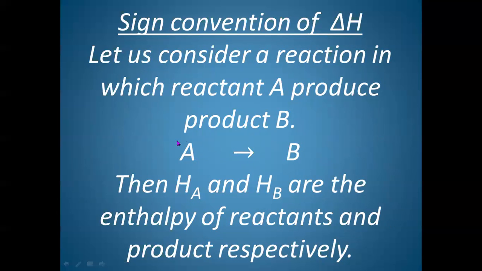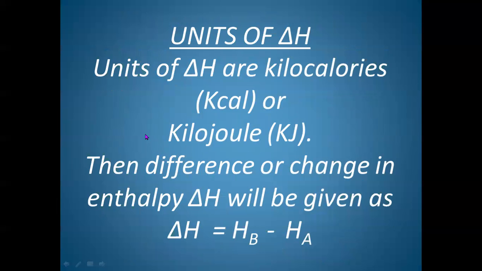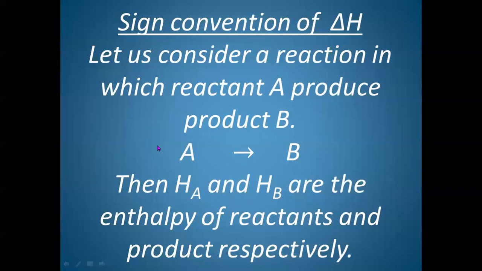Then enthalpy or heat content of A will be given as HA, or H of reactants, or enthalpy of reactants, and HB means enthalpy of B or enthalpy of product. Then we can keep delta H equal to HB minus HA.